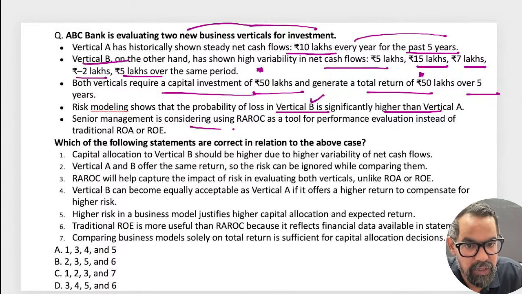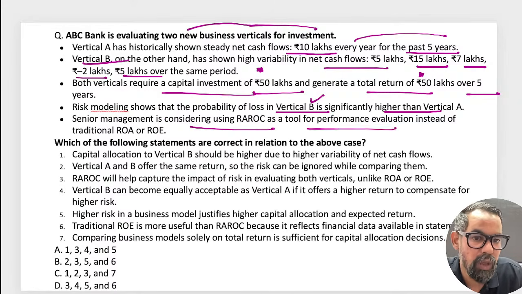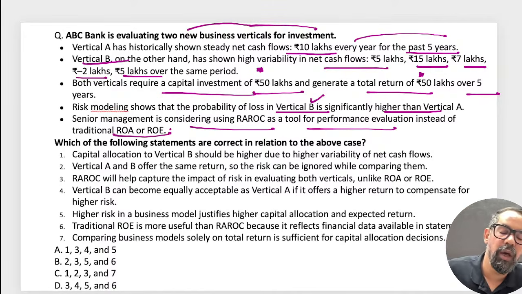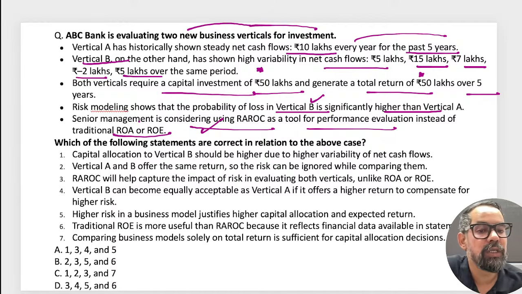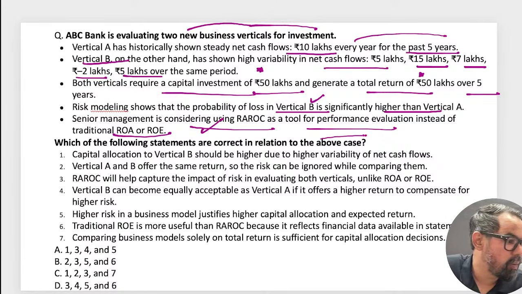Senior management is considering using the RAROC tool for performance evaluation instead of ROA and ROE, which they are doing correctly, because ROA and ROE work at the entire organization level, whereas this is at the individual activity level. So, the correct statement about this particular one.